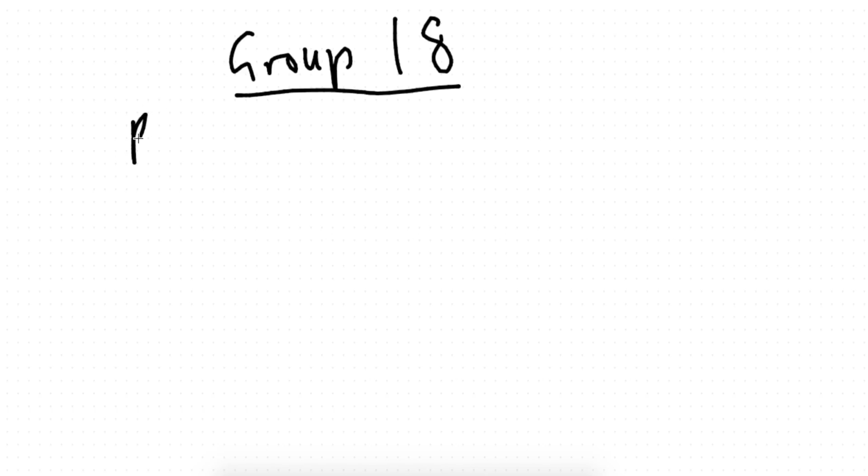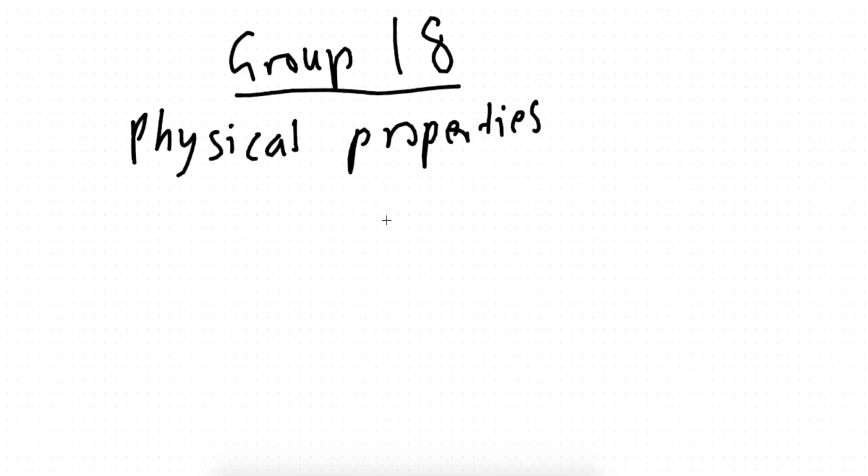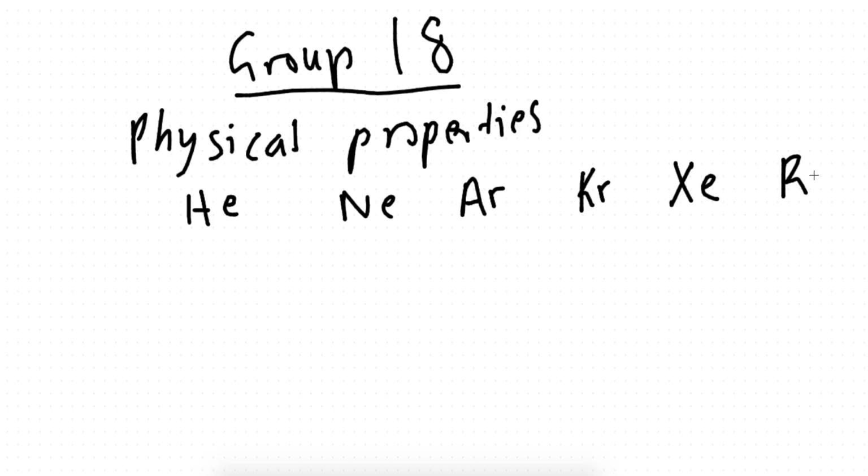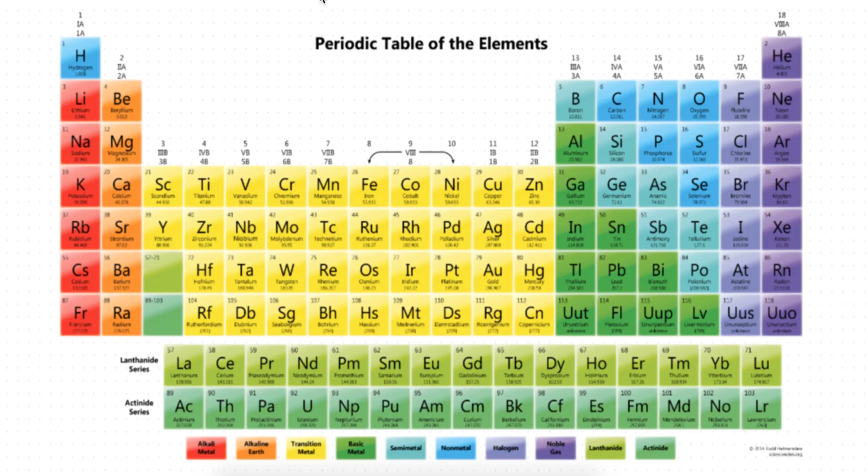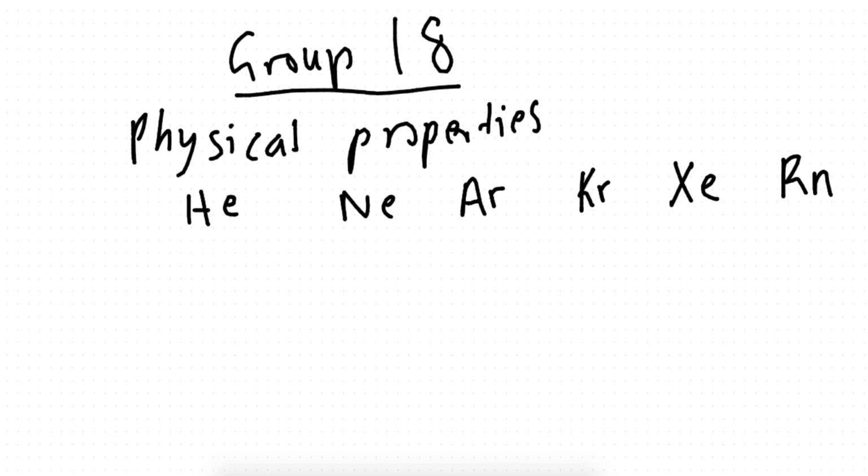So first thing we talk about is physical properties. What are physical properties? Physical properties are properties that we can see, things that we can notice, things that we can smell, that can be perceived by the senses. So I'm going to write down the elements: helium, neon, argon, krypton, xenon, and radon, which I believe is Rn, right? Okay, good.